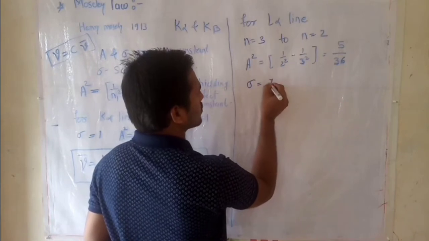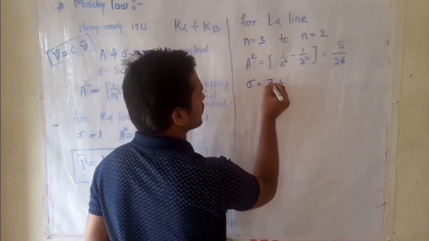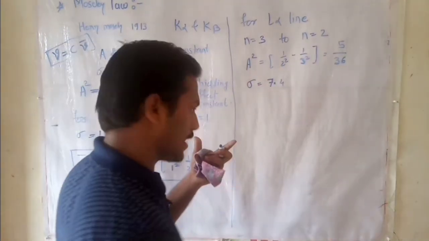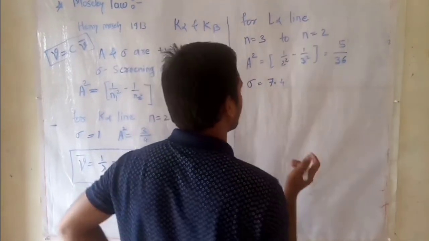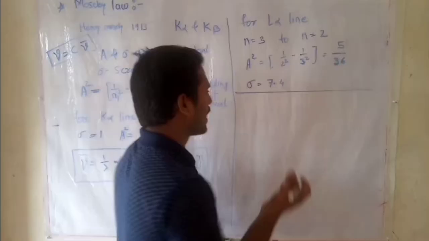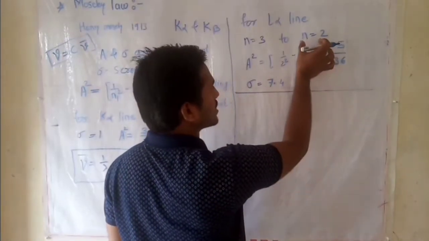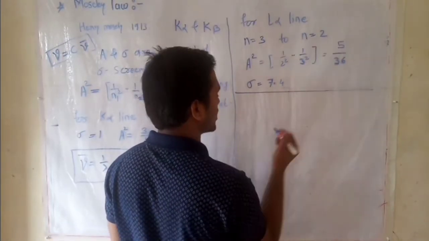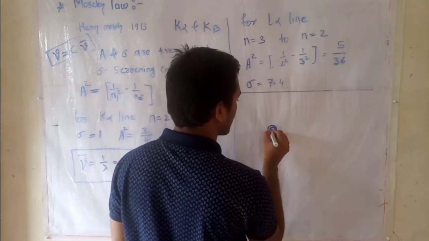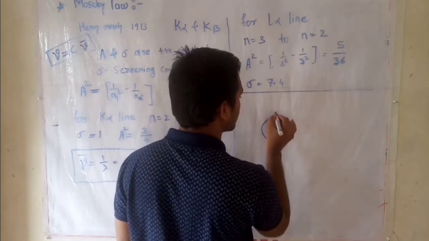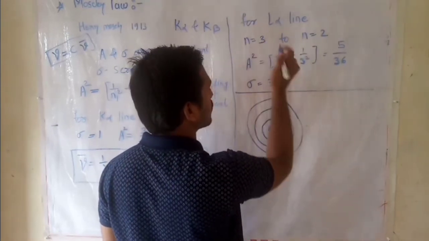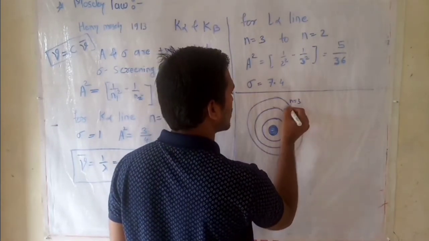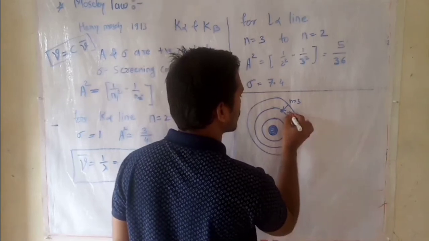Sigma is equal to 7.4. Here we observe the effective Z value for the L alpha line. In general, there is an n equals 2 shell, that means this atom has 3 shells, and there is a transition from n equals 3 to 2.